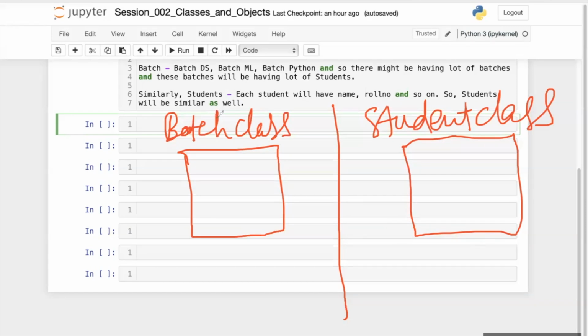Now what I am telling you is, every batch has certain things similar. There is certain similarity in every batch, which I have explained. In the same way, there is certain similarity in every student. Whatever student is present in each batch, there are certain things that are similar in a student. So I am treating batch as one class and student as another class. Just wait for some time, you will have clarity. Let me explain this, then you will understand all those things.